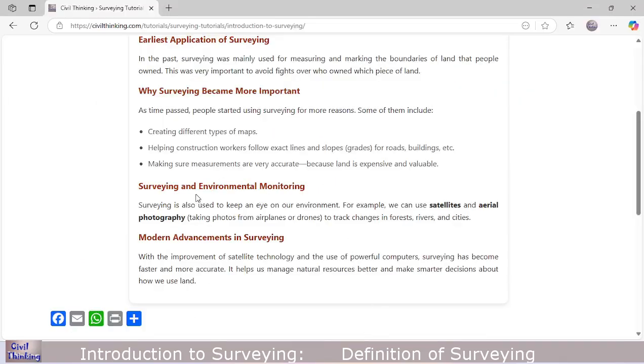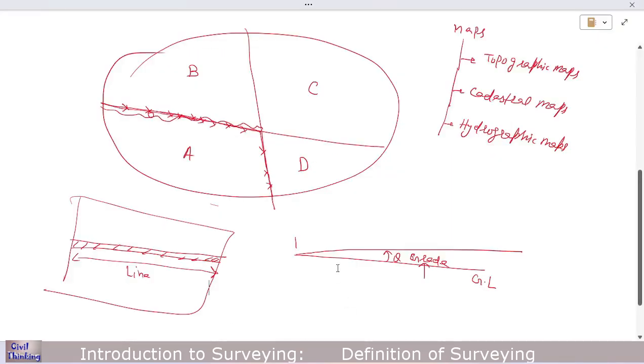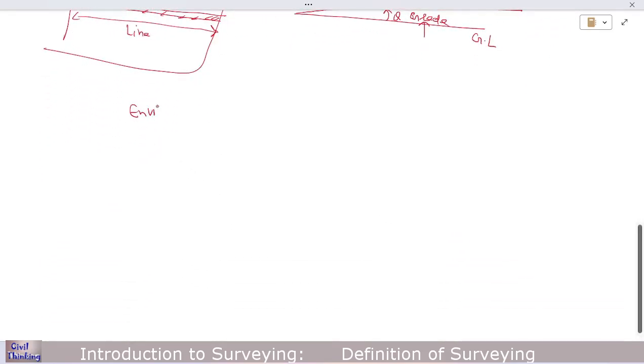Now let us talk about the environment. What is the use of surveying in the environment? Surveying is also used to keep an eye on our environment. For example, we can use satellites and aerial photography to track changes in forests, rivers, and cities.